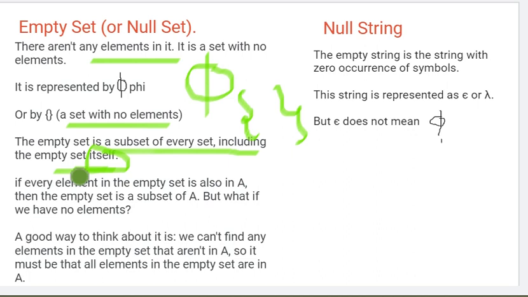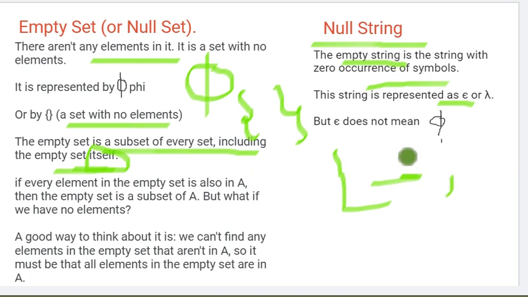So empty set means any set which does not have any elements, and we represent it with the help of phi. Then what is a null string? Null string means empty string. Empty string means there are no symbols, so we represent it with the help of epsilon. In that particular string there is no symbol.